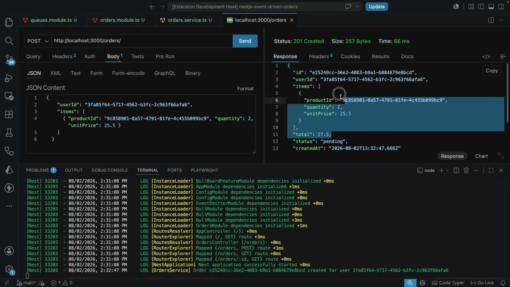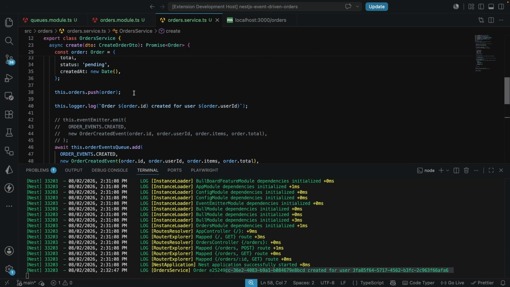Now we see that this gets created. We get the order service. Yes, we still see this in the order service, because if you come over to the order service, we have this over here: order created for user. So the order with the order ID was created for the user. But now we can see that the listeners are quiet. We do not see any log over here, because we just commented out the line of code that was emitting to those listeners.